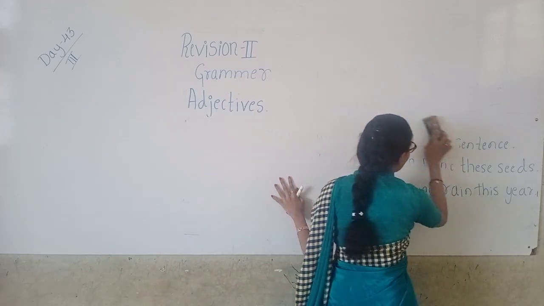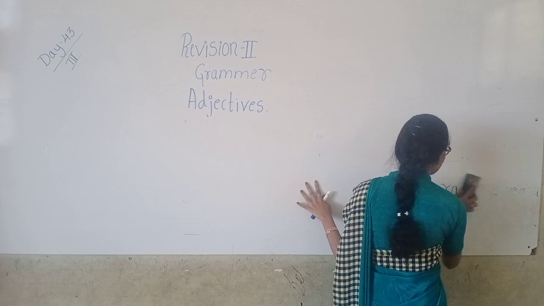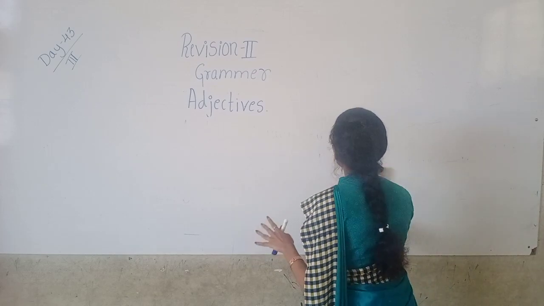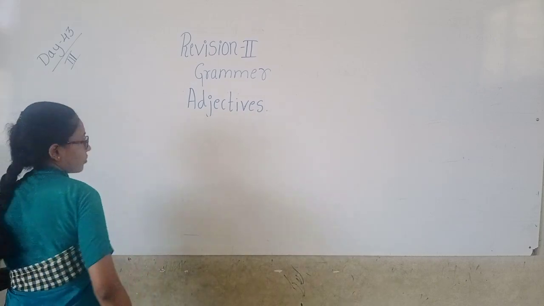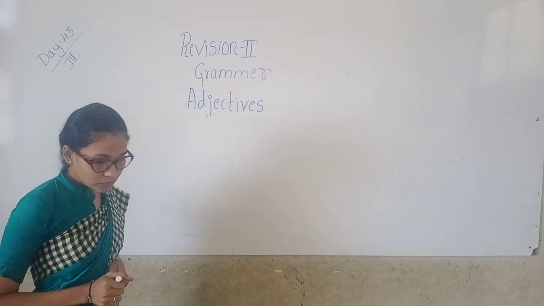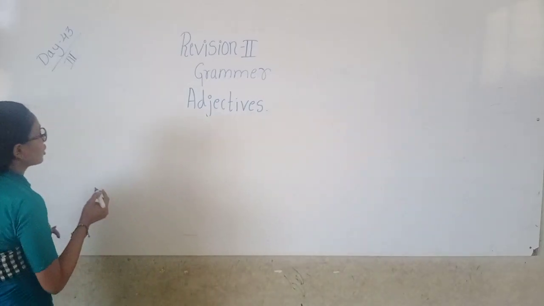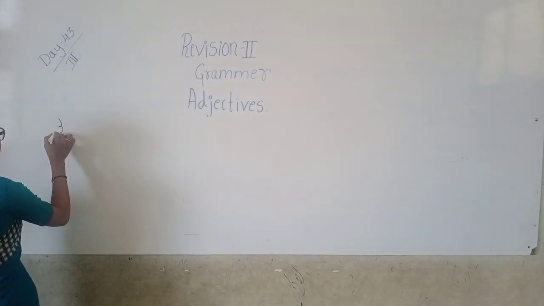First one is adjectives of quality. Quality shows the nature and kind. And adjectives of quantity show how much. Okay. Third one is adjectives of number.